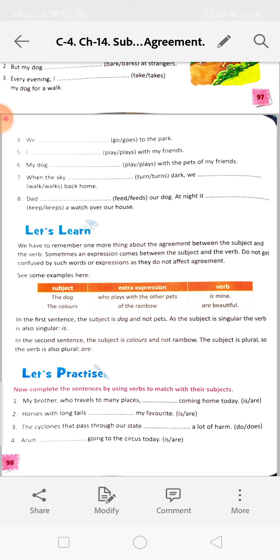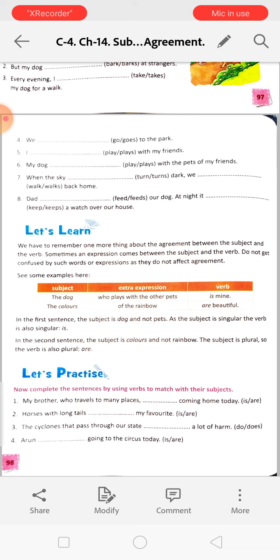For subject we are using the verb, but for extra expression we will not change the form of the verbs, or the agreement of the verbs. In the first sentence, the subject is dog and not pets. As the subject is singular, the verb is also singular, is. In the second sentence, the subject is colors, not the rainbow. The subject is plural, so the verb is also plural.